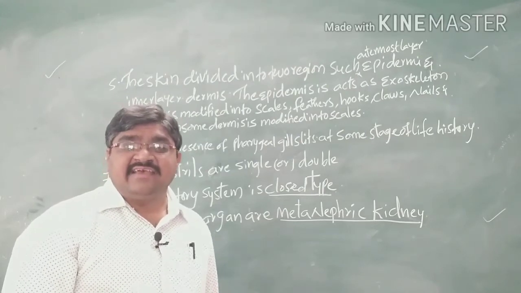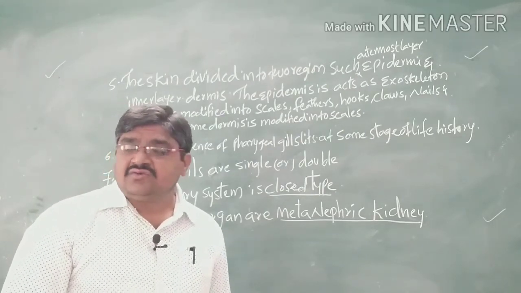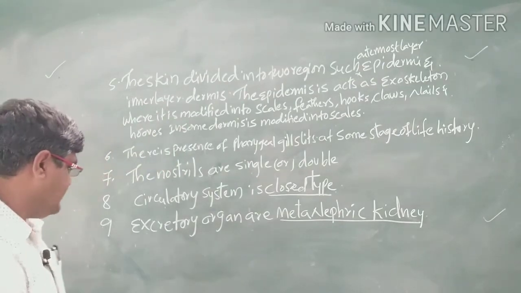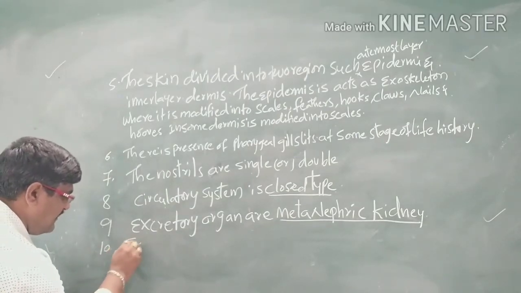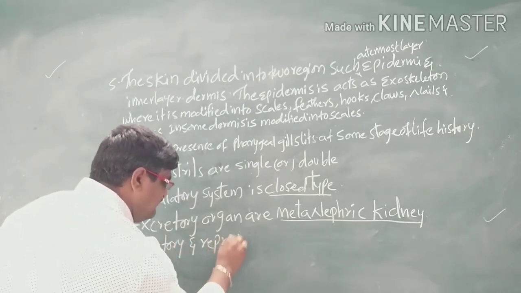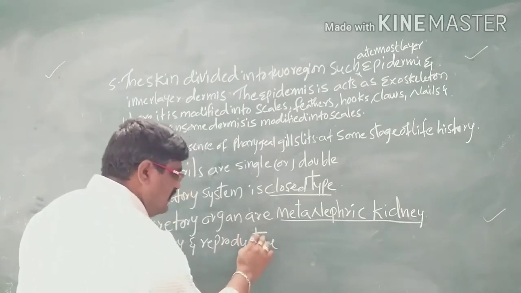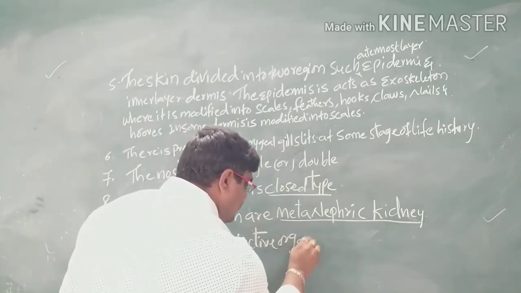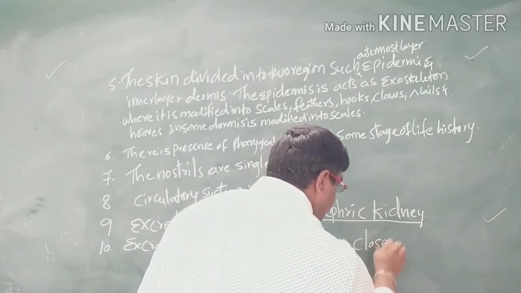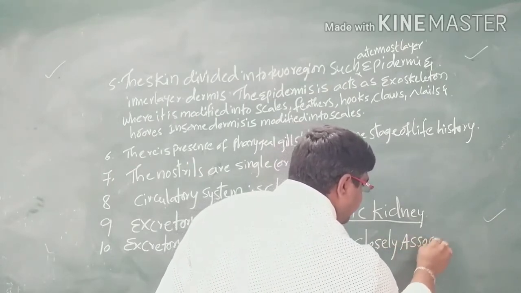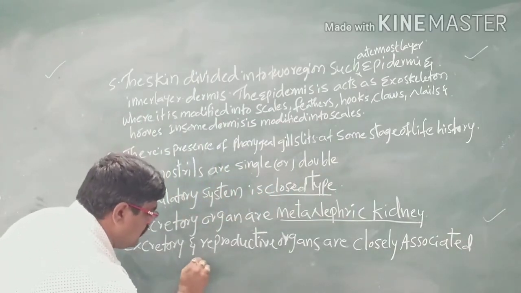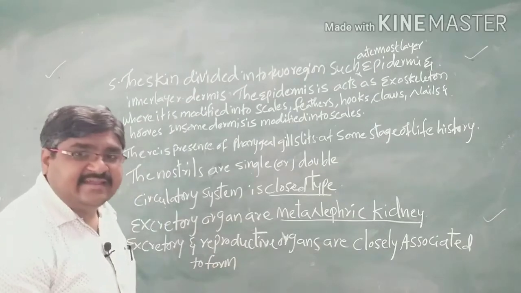And also the excretory system and the reproductive system are closely associated to form a urogenital system.